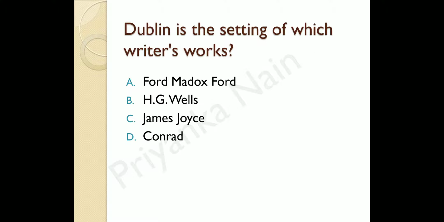Next question is, Dublin is the setting of which writer's works? And options we have are Ford Madox Ford, H.G. Wells, James Joyce and Joseph Conrad. And the right answer is James Joyce, because many of the works by James Joyce are set in Dublin, and one of the examples is Dubliners. Dubliners is also set in Dublin. So correct answer here is James Joyce.